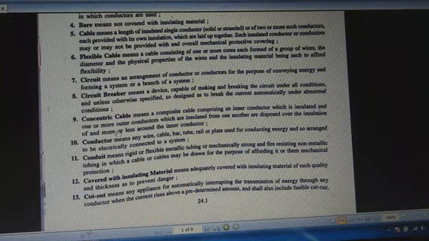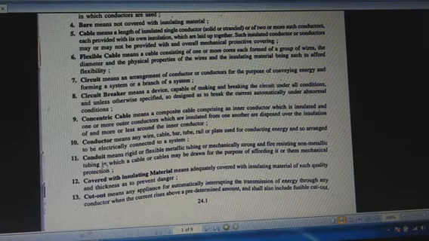Next one is the concentric cable. Concentric cable means a composite cable comprising an inner conductor with one or more outer conductors which are insulated from one another and are disposed over the insulation more or less around the inner conductor. Next one is the conductor. Conductor means the electrical path in which the current flows through the circuit. Conductor is generally placed in wires, cables, etc.